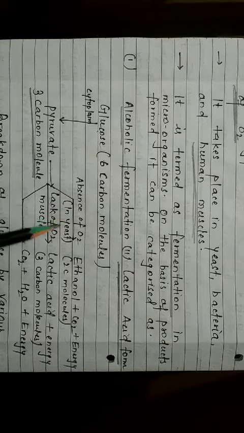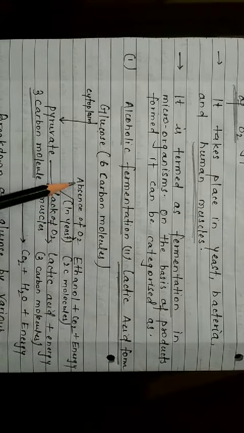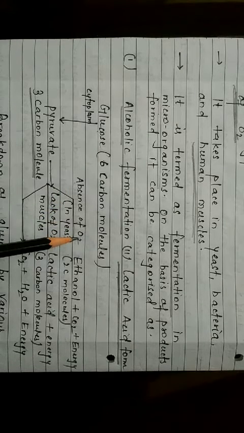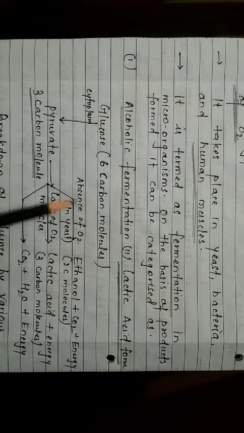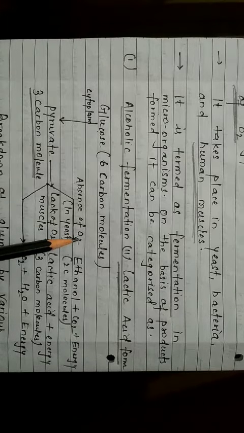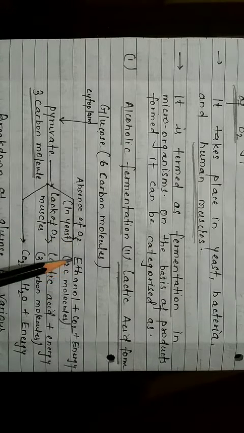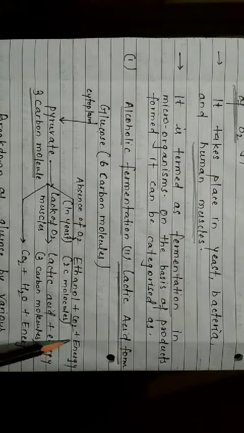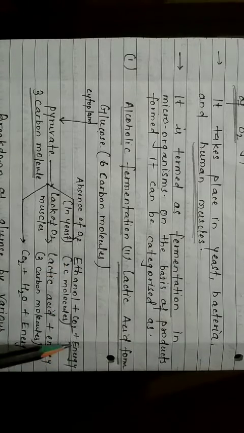Now this pyruvate can follow 3 pathways. First is the absence of O2, where energy is released in the absence of oxygen. Here ethanol, CO2 and a very small amount of energy are formed.